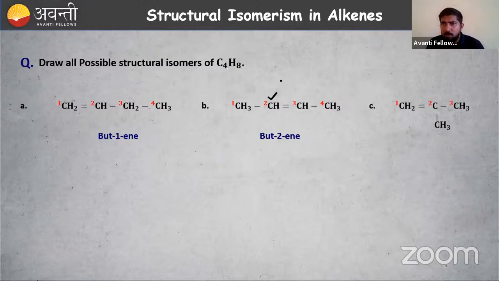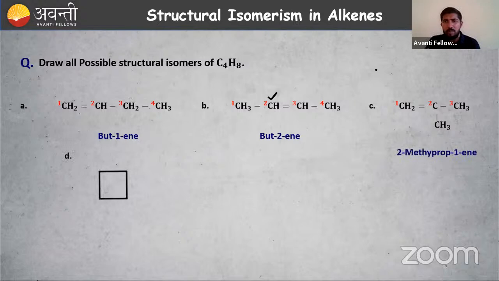Then the third one. I'm getting some branches here. The position of the double bond is first, then at the second carbon there is a branch, CH3 is present. So the chain or skeleton is different here. So I can say A and C are chain isomers, right? The skeleton is getting changed. Then B and C also, the skeleton is changed but the molecular formula is the same, so they are chain isomers. The IUPAC name is 2-methylprop-1-ene.